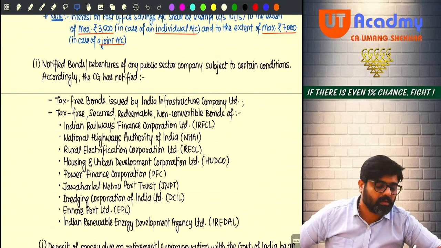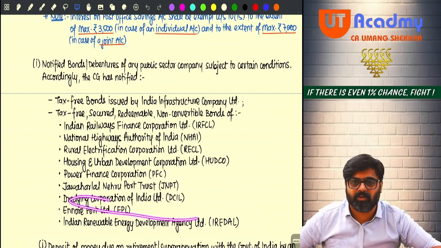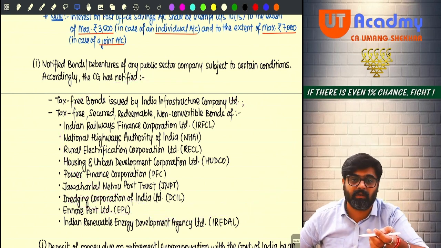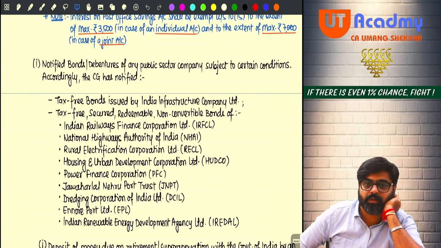Whatever interest will come, fully exempt. Understood? You are supposed to remember all these names, not just this, the entire list which I am explaining right now. You are supposed to remember each and everything out of that. Will you? Sure. Let's see.